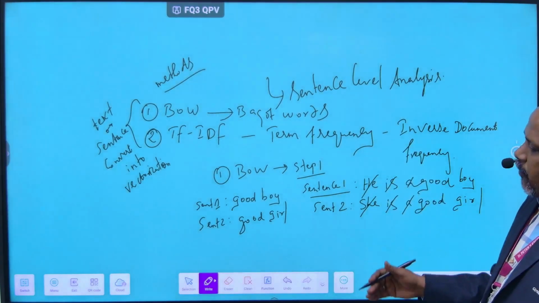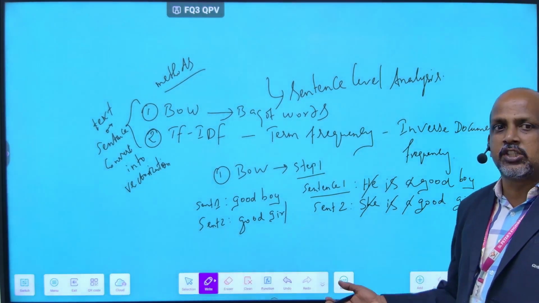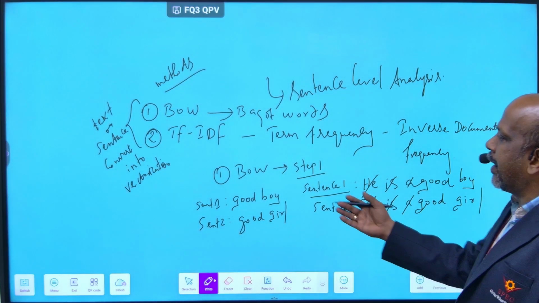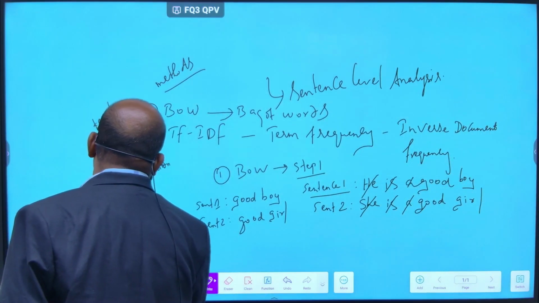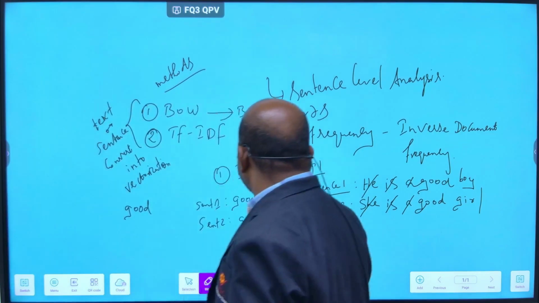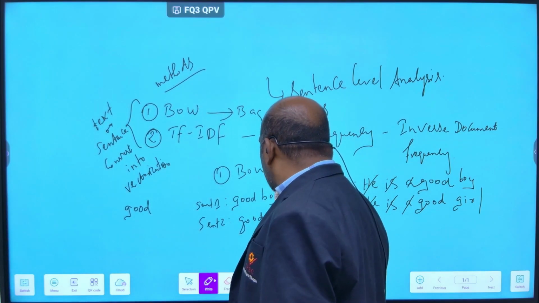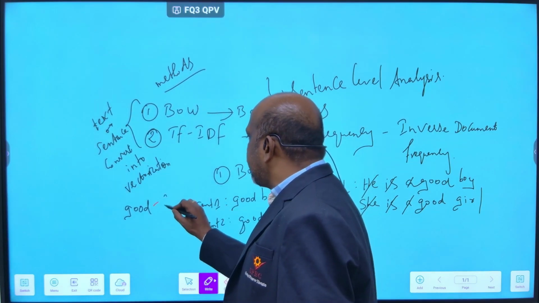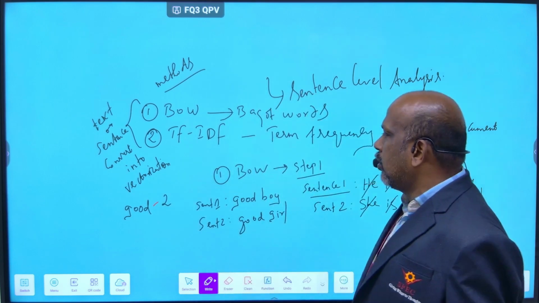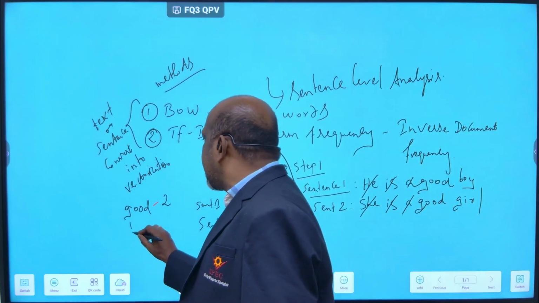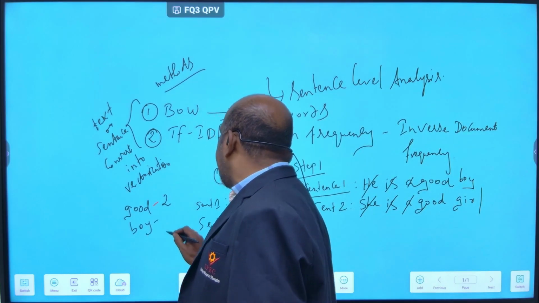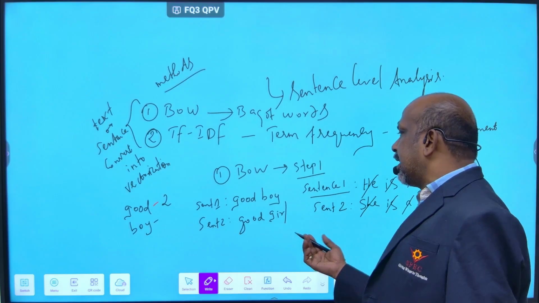Next you find out the frequency, and you also find the histogram. How many times does good occur? In sentence 1 good is there once and in sentence 2 good is there, so good occurs 2 times. The frequency of good is 2. And boy: in sentence 1 boy is there, in sentence 2 boy is not there, so only 1.